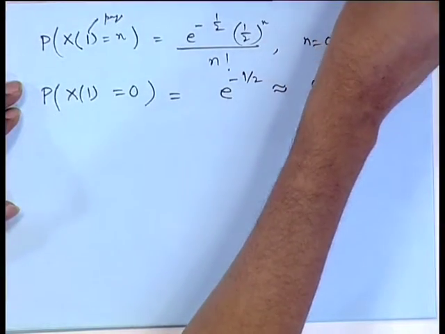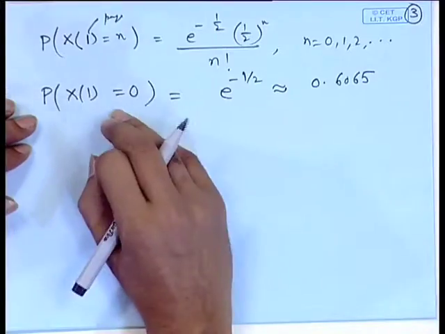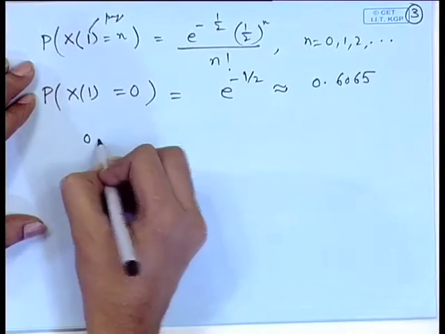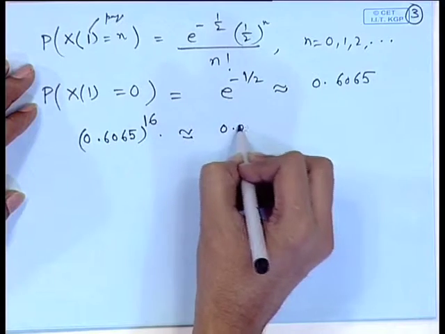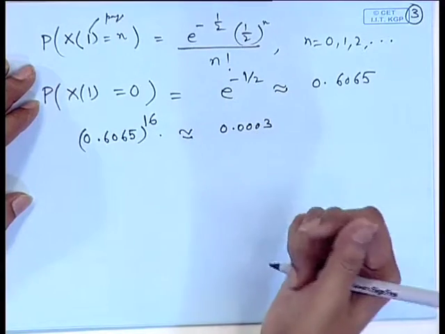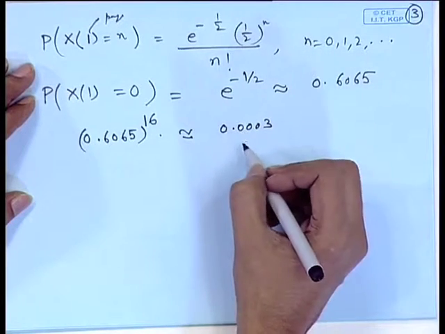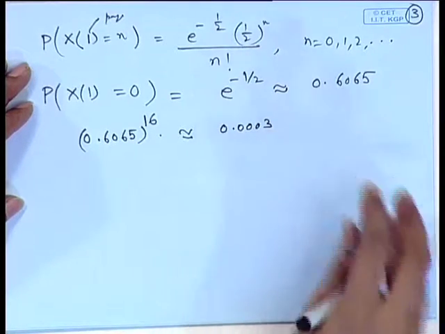Now, here each page containing an error or not can be considered as a Bernoullian trial. For one page not having any error, the probability is 0.6065. So a 16-page chapter having no errors can be considered as 0.6065 to the power 16, that is p to the power n, which is approximately 0.0003, which is quite small. This is obvious, since in one page the probability of not having an error is 0.6. So in a 16-page chapter, the probability that there will be no error is naturally going to be very small.